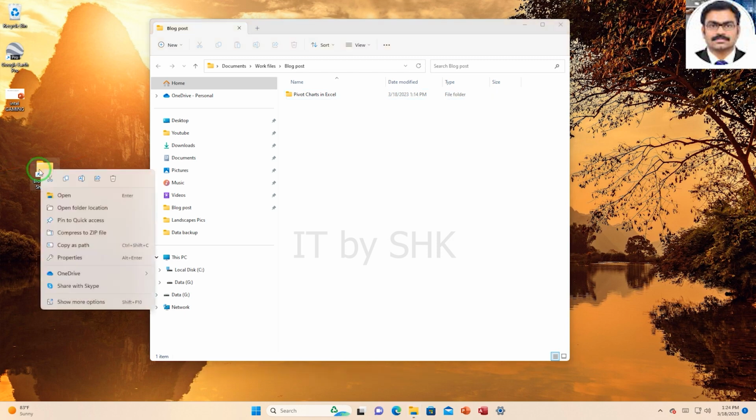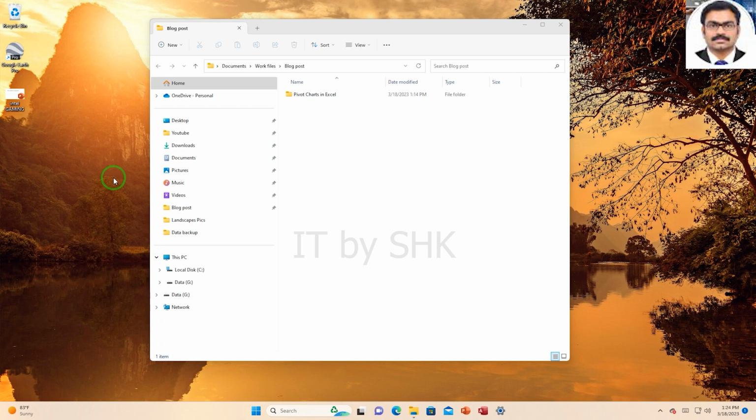Now remember, if you want to delete a shortcut, you can right-click and select the delete icon. And the thing that most people worry about when it comes to deleting shortcuts is they feel like they might be deleting the folder and all the files contained within it. If it's a shortcut and you delete it, it's not going to delete the folder and the files. It is literally just going to delete the shortcut to that folder. As you can see, I still have my blog post folder here. I can still double-click and go into it.